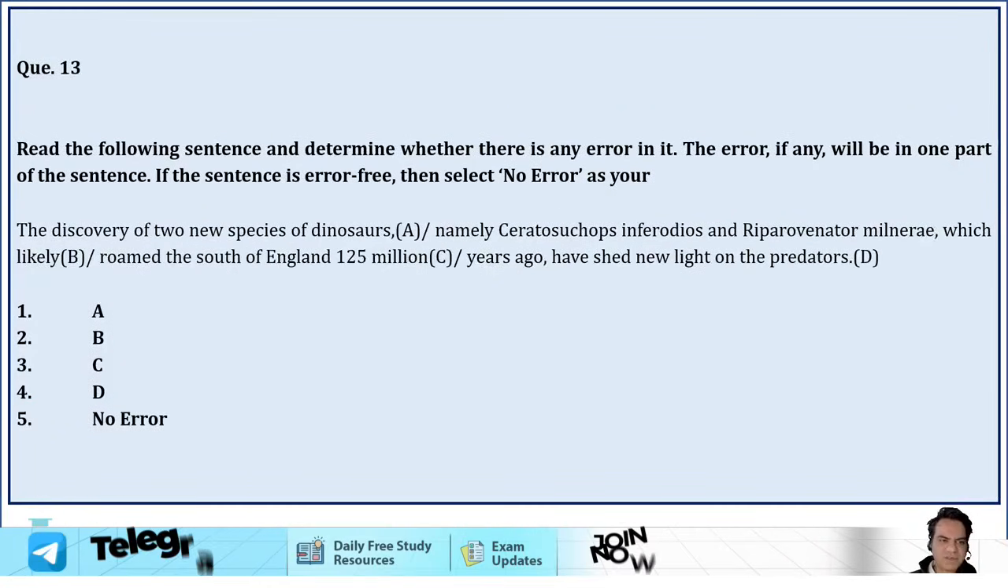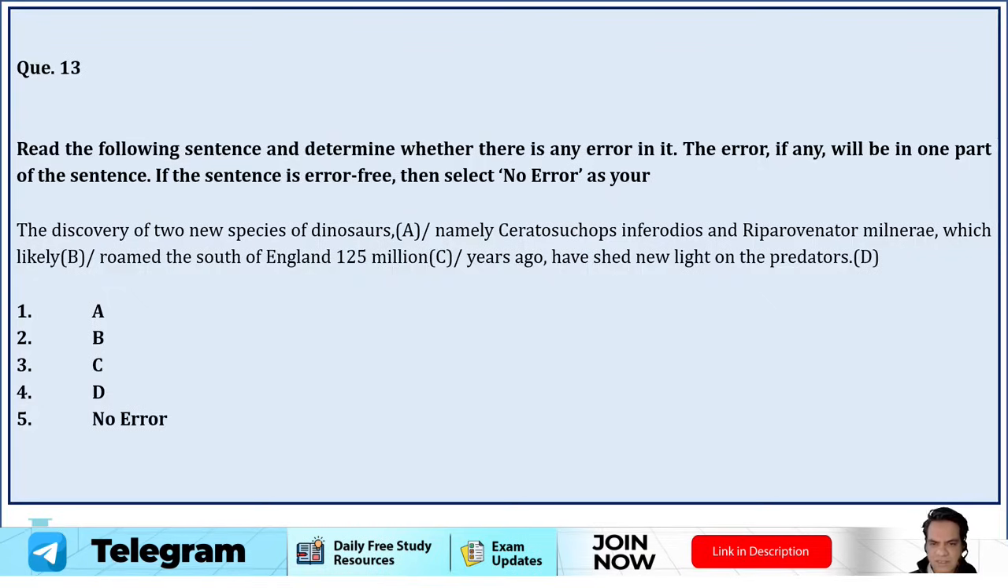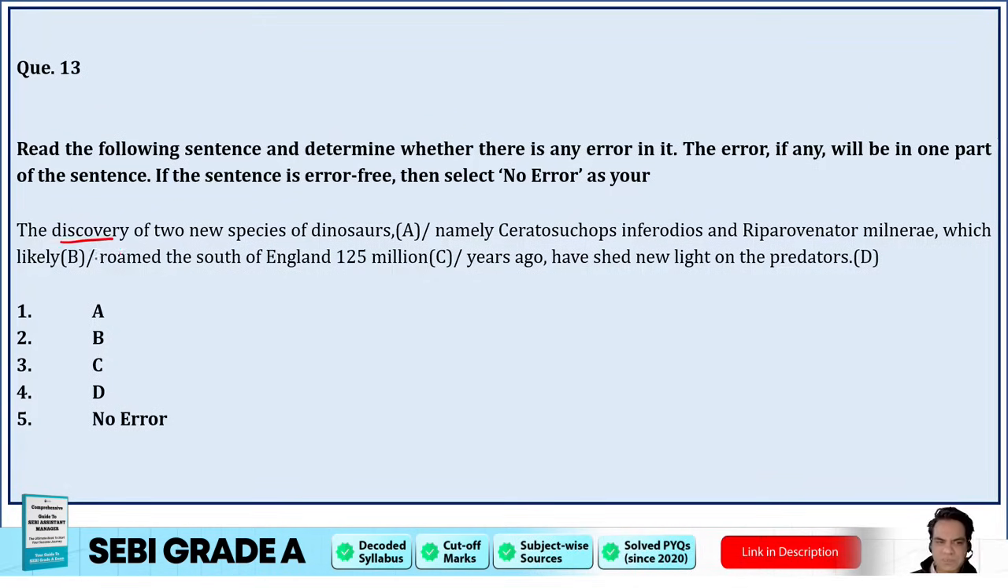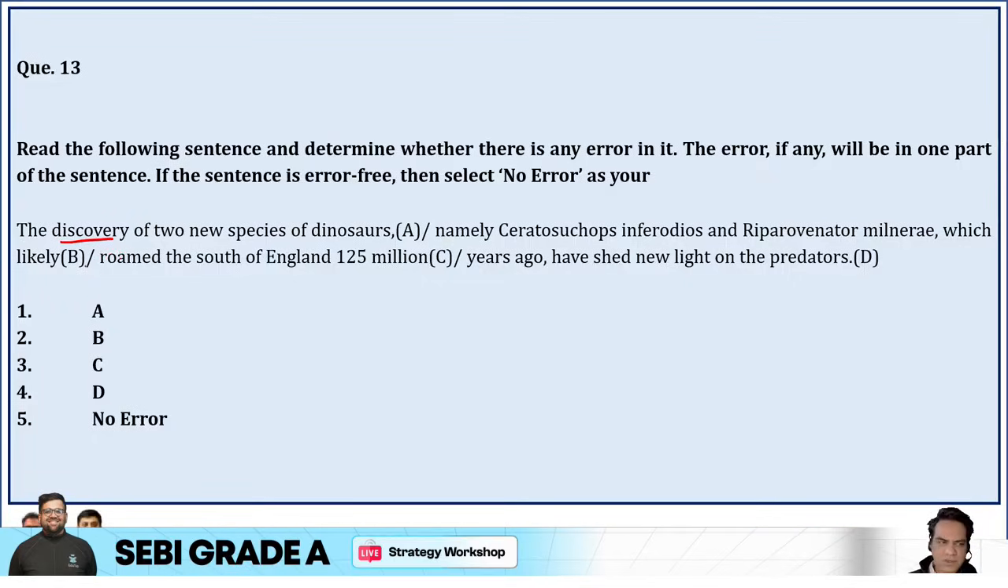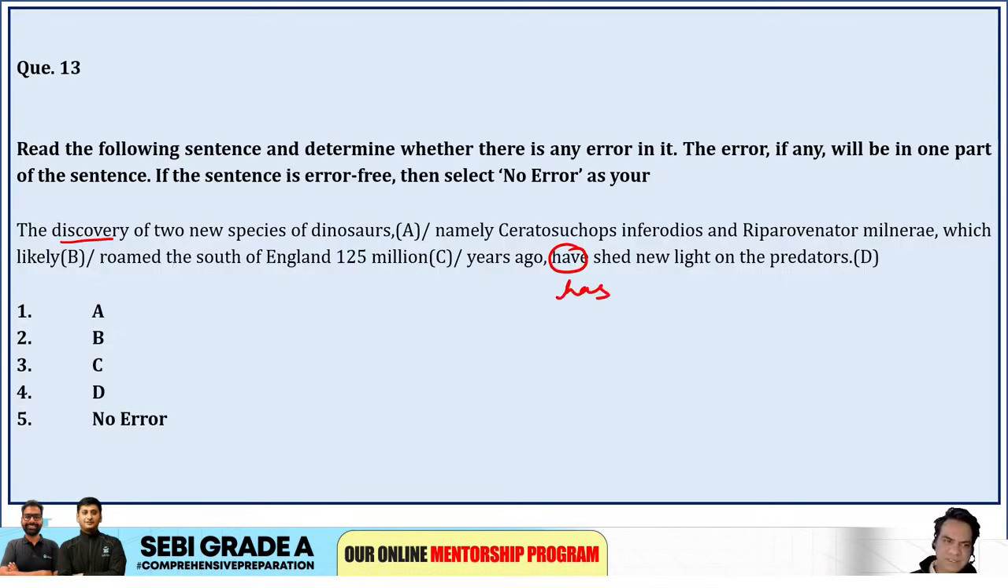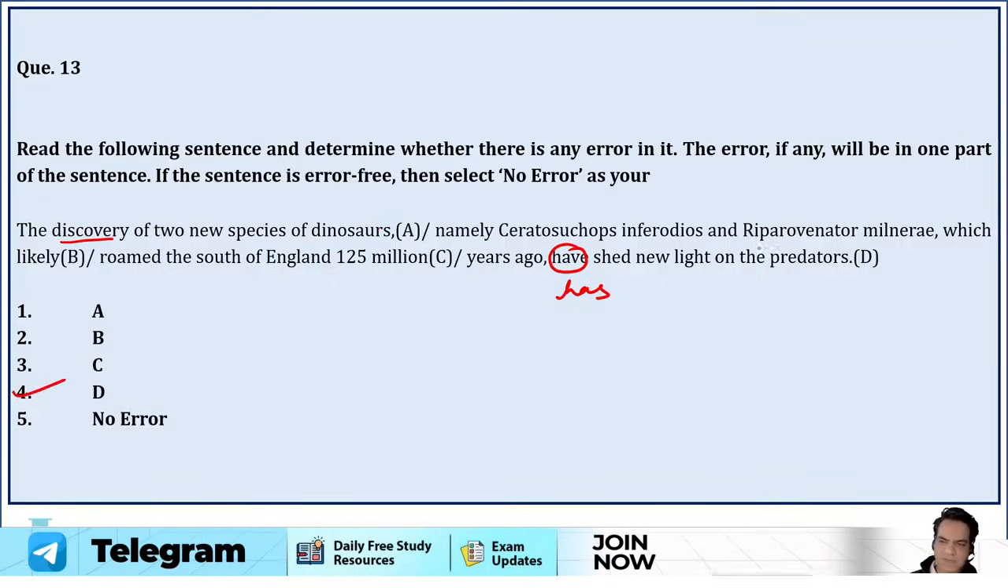Next question, guys. The discovery of 2 new species of dinosaurs, namely Ceratosuchops inferodios and Riparovenator milnerae, which likely roamed the south of England 125 million years ago, have shed new light on the predators. I think subject verb agreement की गलती है, guys. Subject यहाँ क्या है? Discovery. The discovery of 2 new species of dinosaurs, which likely roamed the south of England 125 million years ago, have shed or has shed new light on the predators. So the discovery of 2 new species has shed light on the predators. So option D was your erroneous part here. So option D is your correct answer. It should be has, not have.